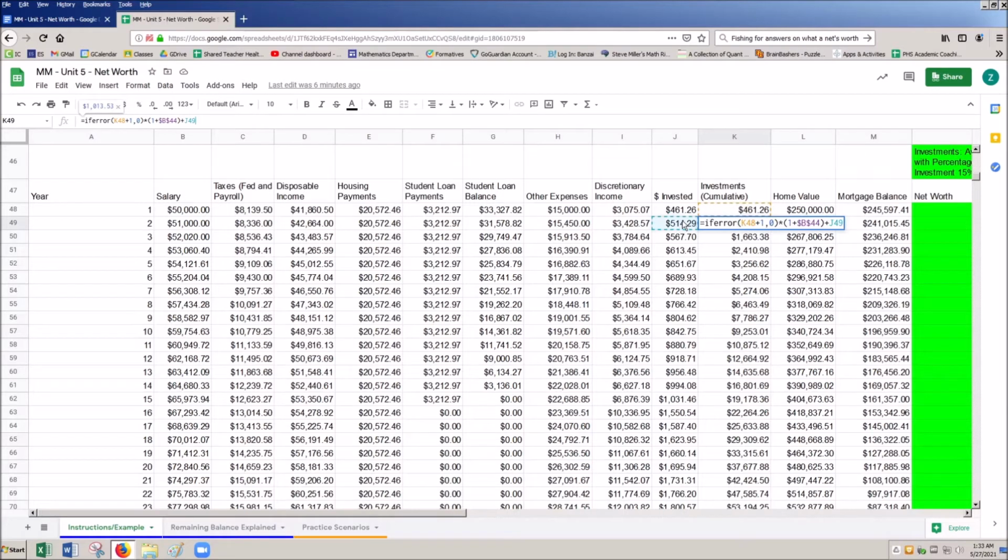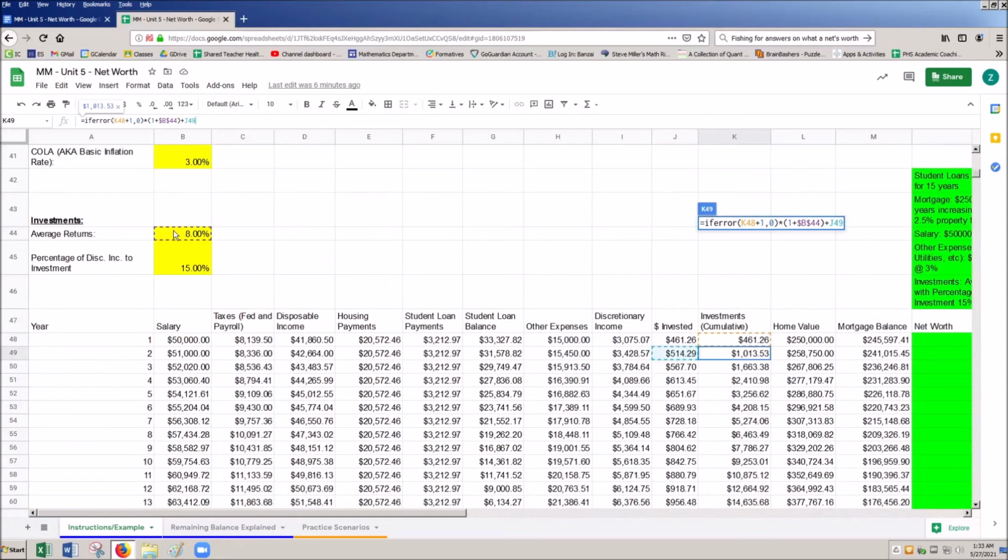So basically when you do that, we're saying, okay, I'm going to have the previous thing I had plus my new money, and I'm going to grow all that stuff. As we do that, we'll see that this increases as we go. B44, yeah. Yep, that's my returns.